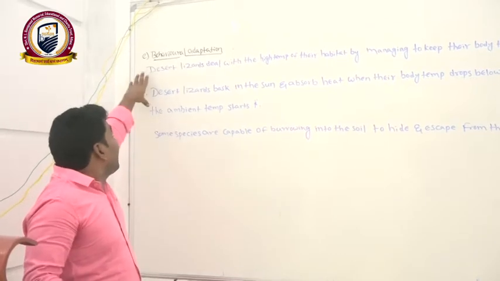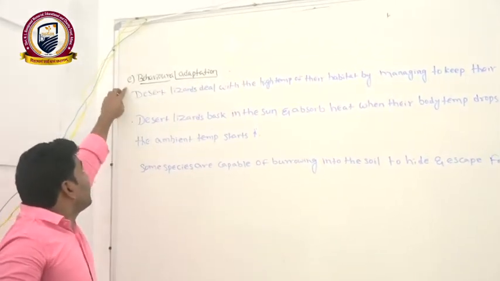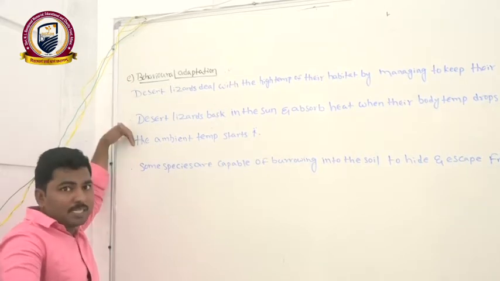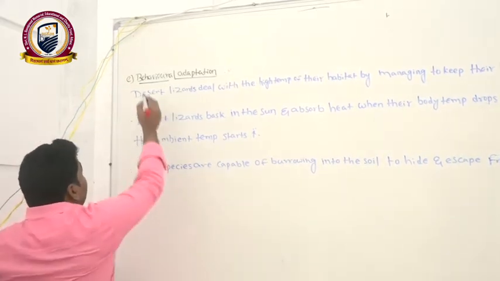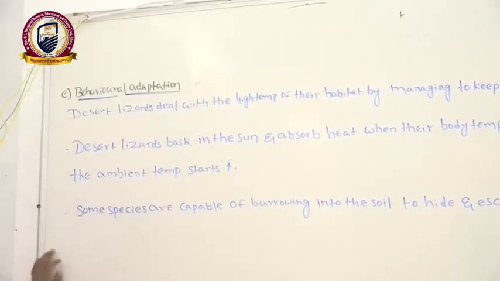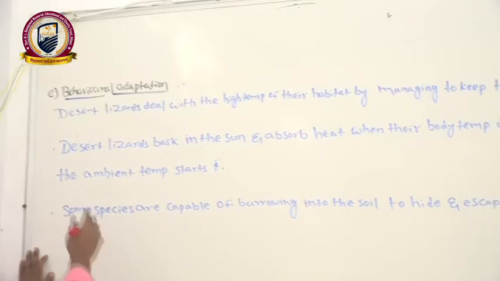Okay. Till now we have discussed the adaptations. In that, four types of adaptations we have discussed, means four examples under adaptation. This is the fifth example, that is behavioral adaptation. Behavioral adaptation we can see here.